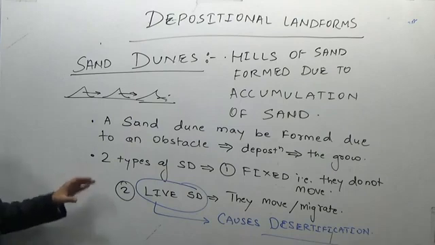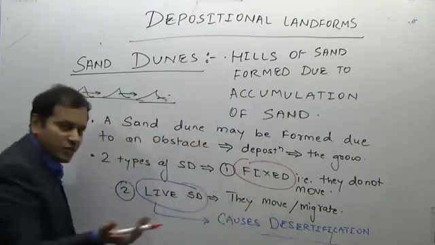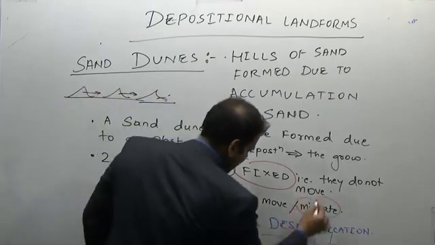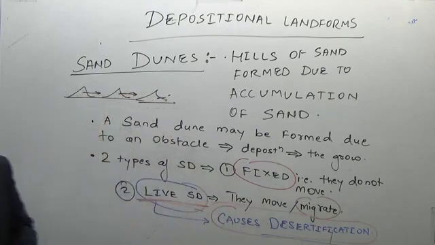Sand dunes can be fixed or they can be live. Fixed means they do not move, and because they do not move, there is no problem of desertification. Live means they move or migrate, which causes desertification, that is, an increase in the area of a desert.